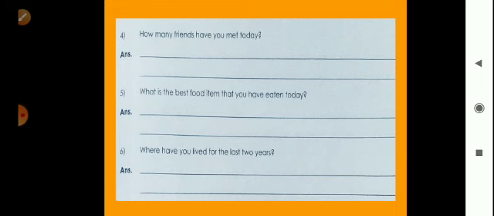After that, sixth question: where have you lived for the last 2 years? Now here again, I have lived. I have lived in Nasik for the last 2 years. Okay, you can also write the name of another city there.